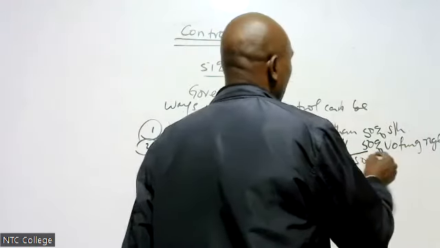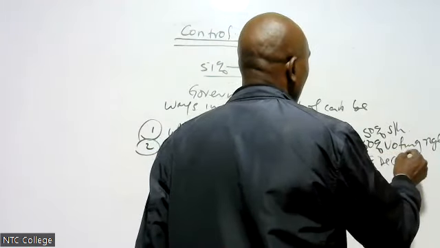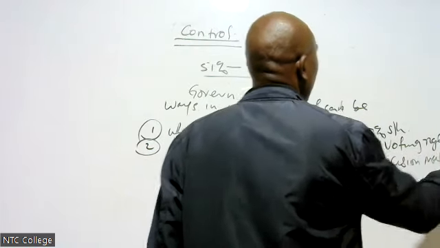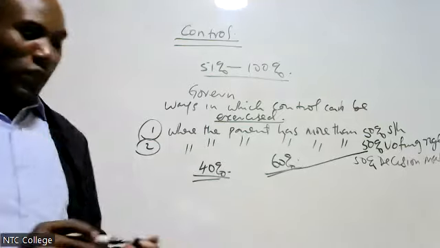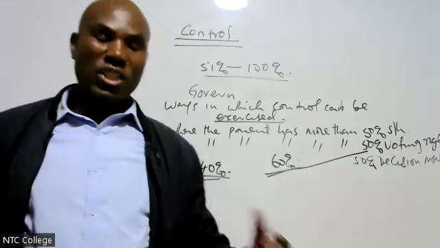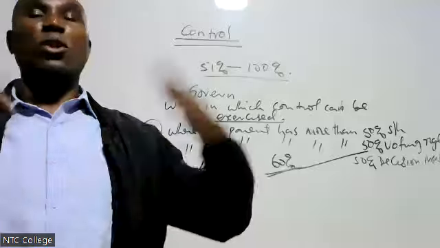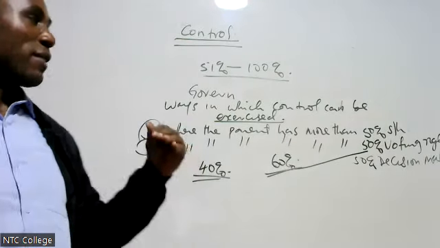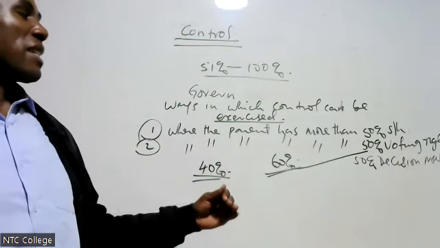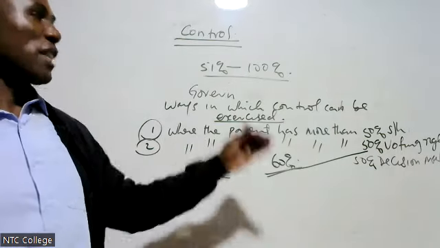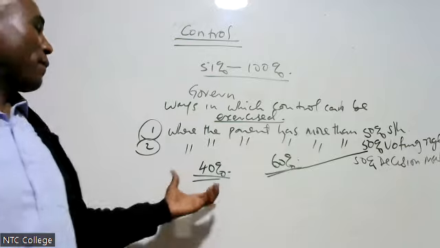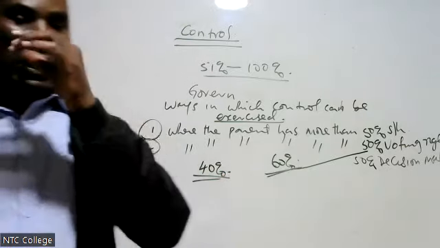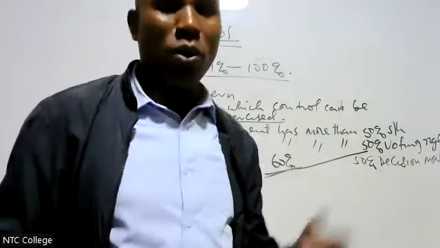Then another one is that the parent has more than 50% decision making. I have more than 50% decision making. I make most of the decisions of that company. I have 60%, more than 50% decision making, voting rights. Then even if shareholding is 40%, but when it comes to decision making, I have more.